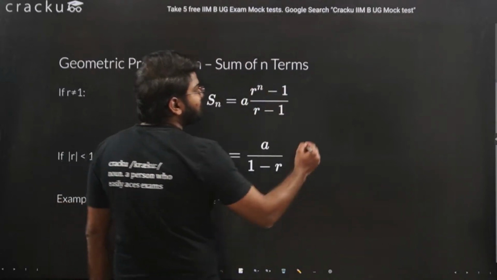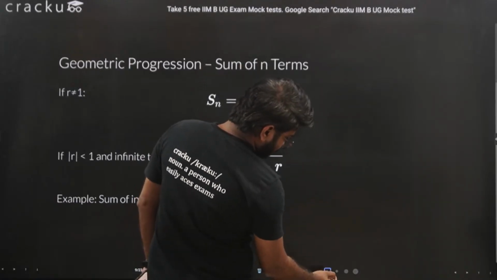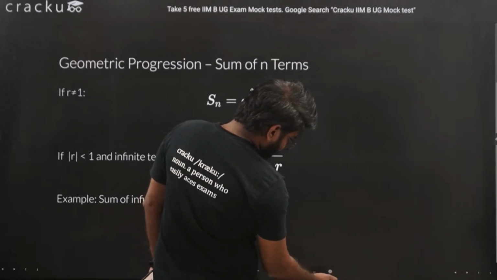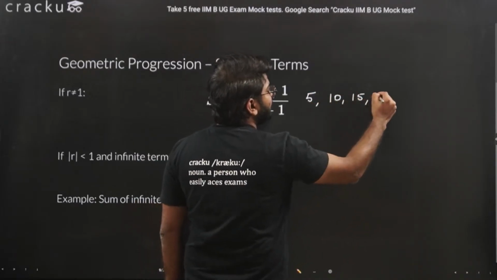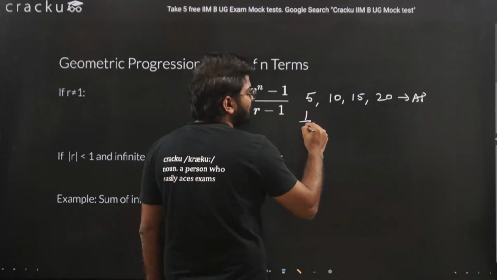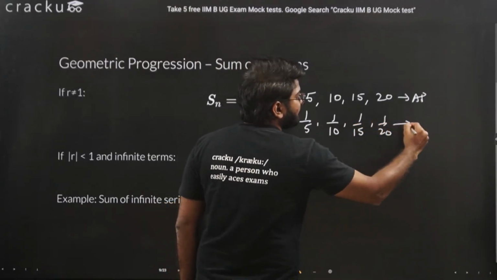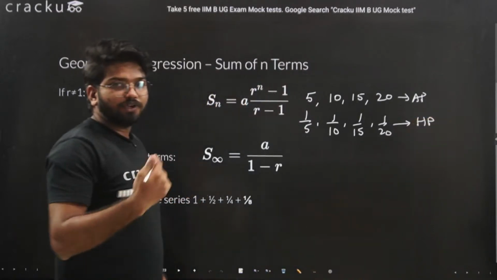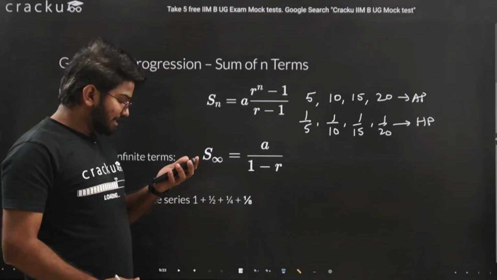Let's say we have the arithmetic progression 5, 10, 15, 20. This is an AP. If you do the reciprocal of each term, 1 by 5, 1 by 10, 1 by 15, 1 by 20, this is an HP. So if you know the AP, you just do the reciprocal of each term of the arithmetic progression, it will become an HP. I hope this is clear.